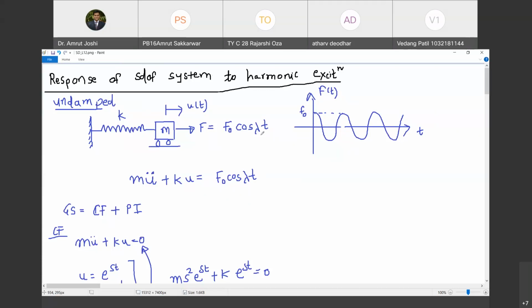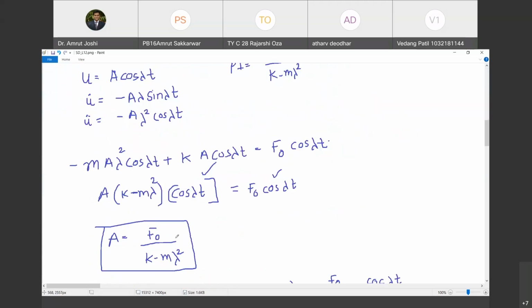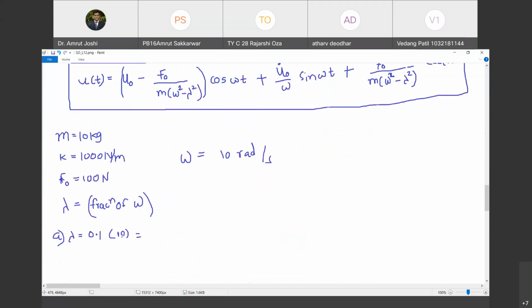Yes, sir. तो पहले तो मैं frequency ले रहा हूँ. I am going to take the frequency as 0.1 times 10. Happy? Yes, sir. Case 1. So that indicates that lambda is only 10% of omega. Do you agree with me? Natural frequency का 10% है. Happy? Yes, sir.